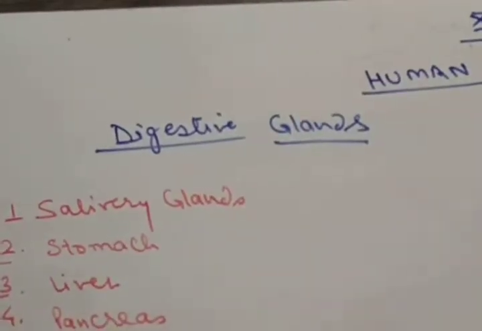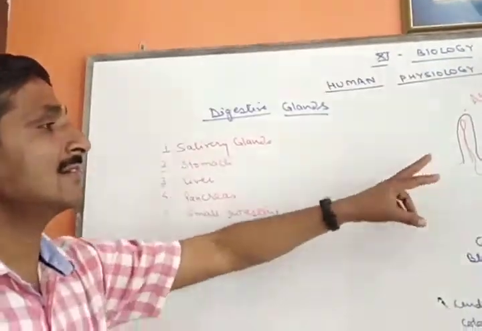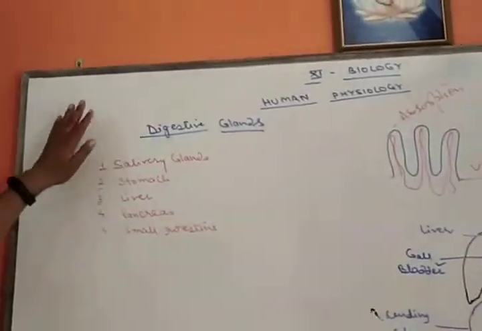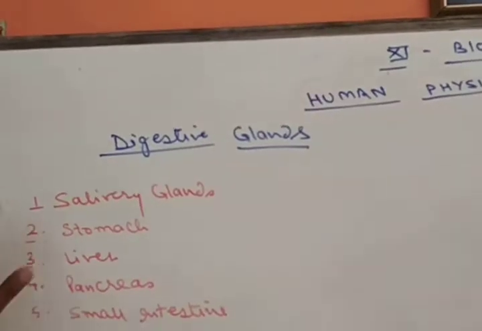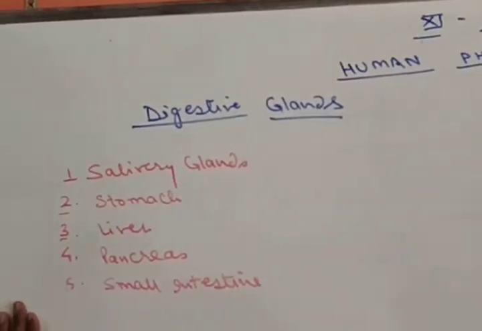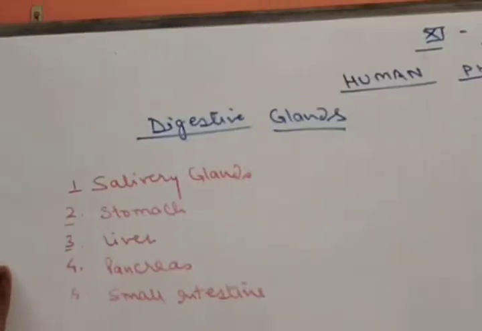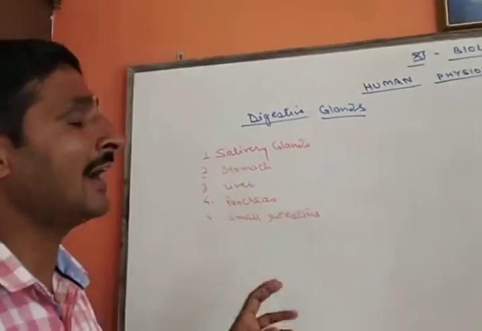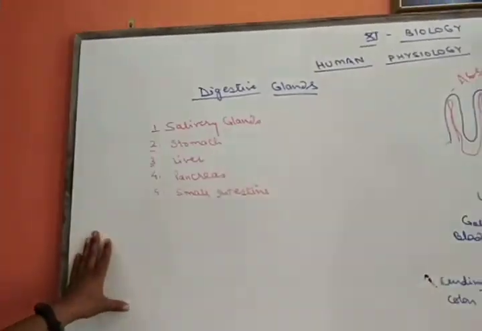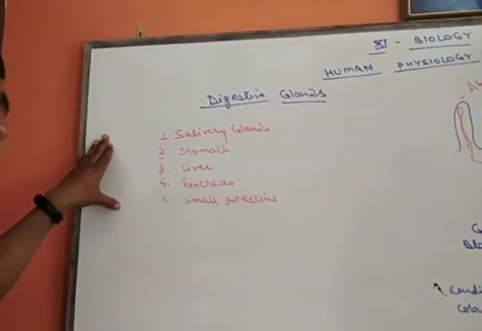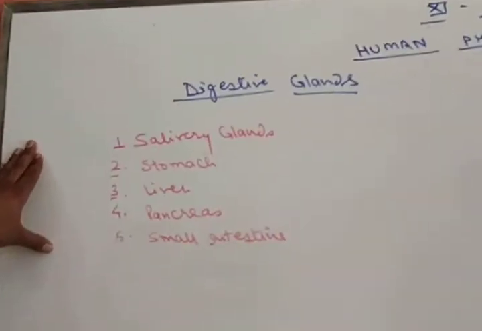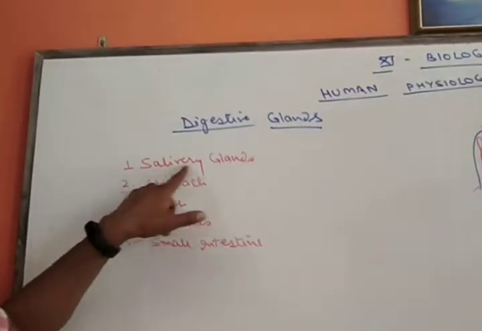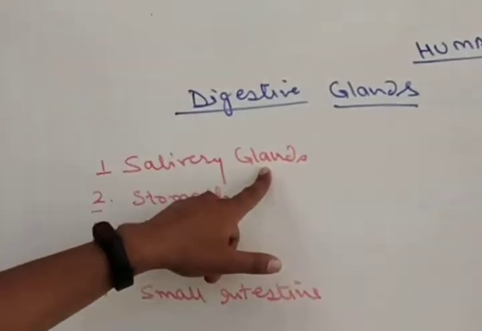First, we have divided the human alimentary canal into two parts, the ducts or alimentary canal and then digestive glands. Now we will discuss all the glands which are associated with the human alimentary canal in detail. A gland is a structure from where certain secretions are added to the food. These glands generally release enzymes required for the process of digestion in human beings. The first gland that we have to discuss is the salivary gland.